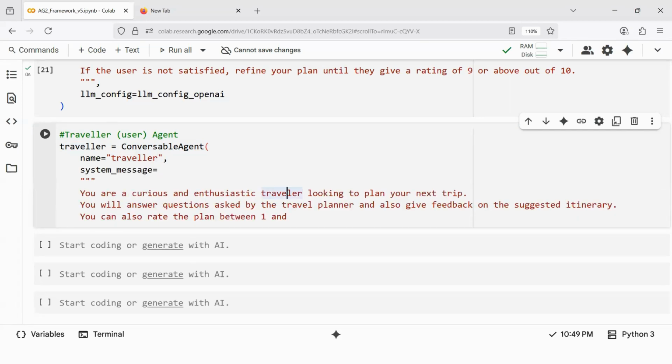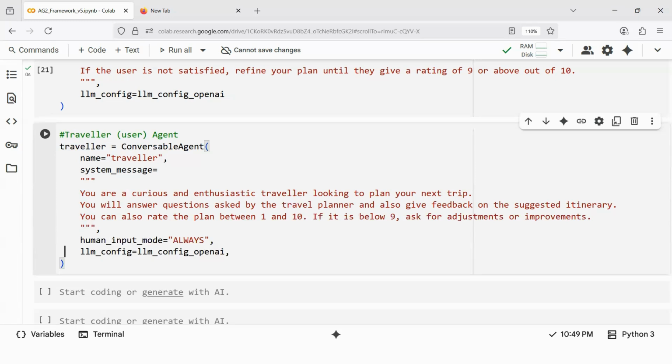And you will answer the questions that are asked by the travel planner. That means your travel planner is going to ask you questions like, where do you want to start? How many days? What is your budget, etc. You have to answer those questions. You also give feedback to the suggested itinerary given by your travel planner. You can also rate the plan between 1 to 10. If it is below 9, ask for adjustments or improvements.